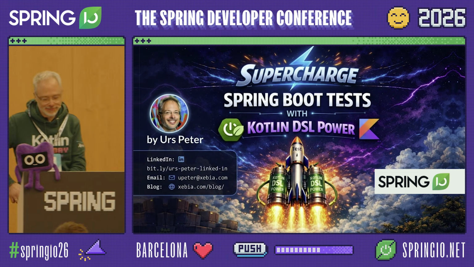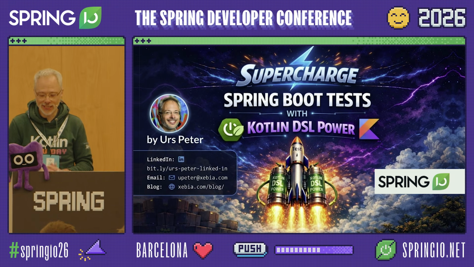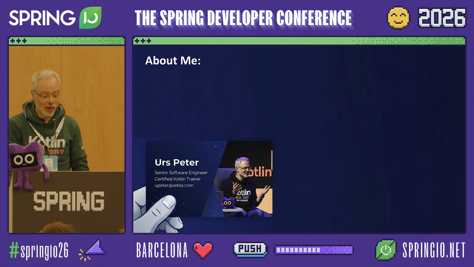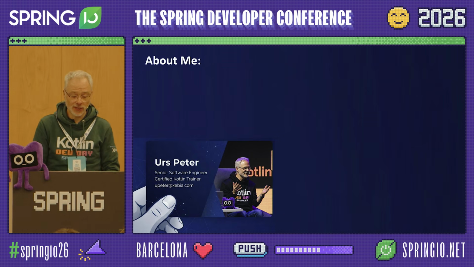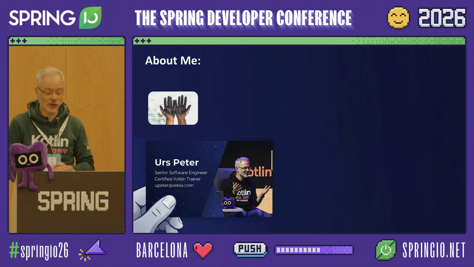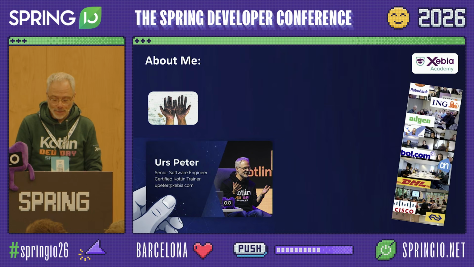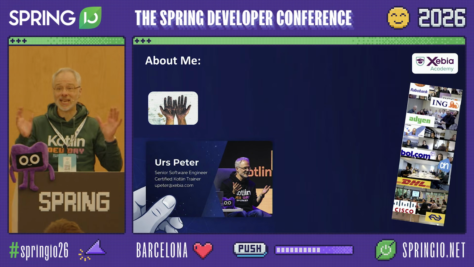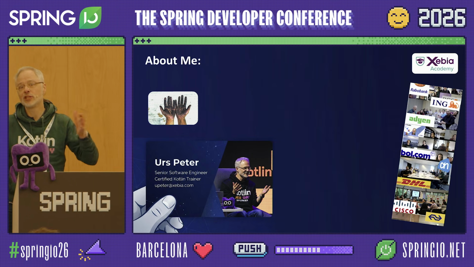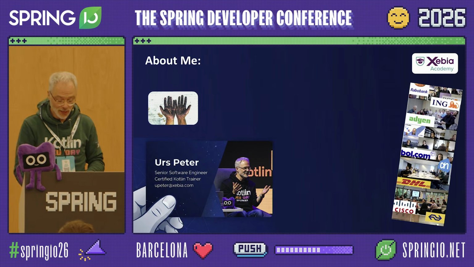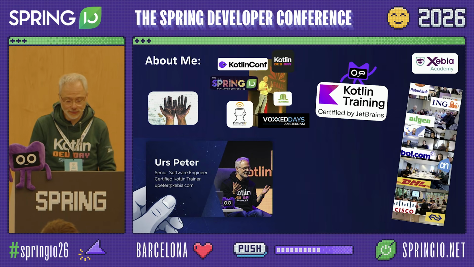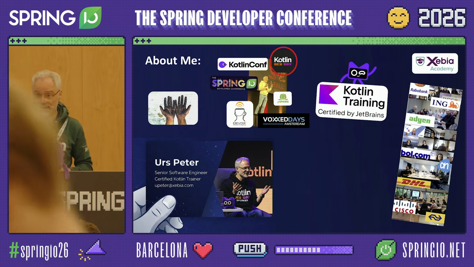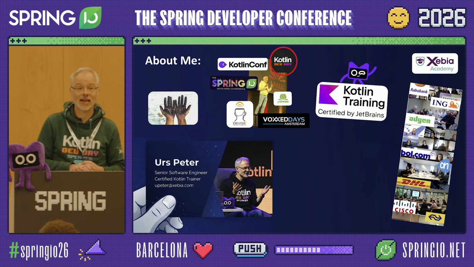Okay, so in this talk we try to change that a slight bit. A little introduction about me. I'm Urs Peter, a senior software engineer, mostly trying to keep my hands in the dirt. I'm also a passionate trainer, helping Kotlin developers reach the next level, no matter whether you're a beginner, intermediate, or advanced Kotlin developer. I'm also a JetBrains certified trainer. You probably have seen me talk at conferences. And I'm also a co-organizer of Kotlin Dev Day in Amsterdam, the Netherlands.